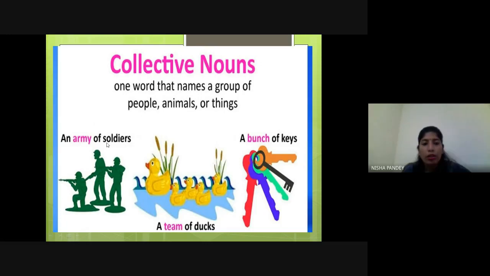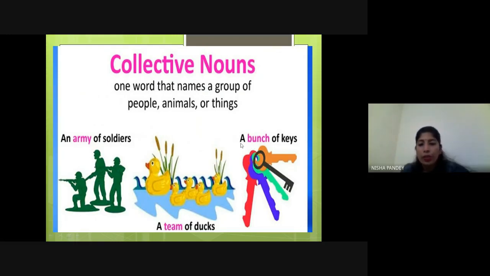So the group of soldiers is known as army, which is written in the pink color, ARMY. The collective noun here is army, which is used for a group of soldiers, right?